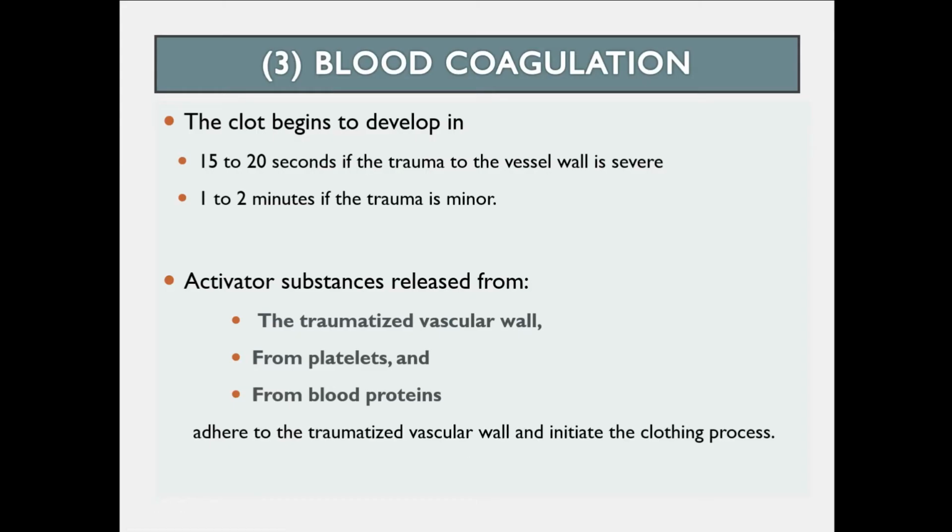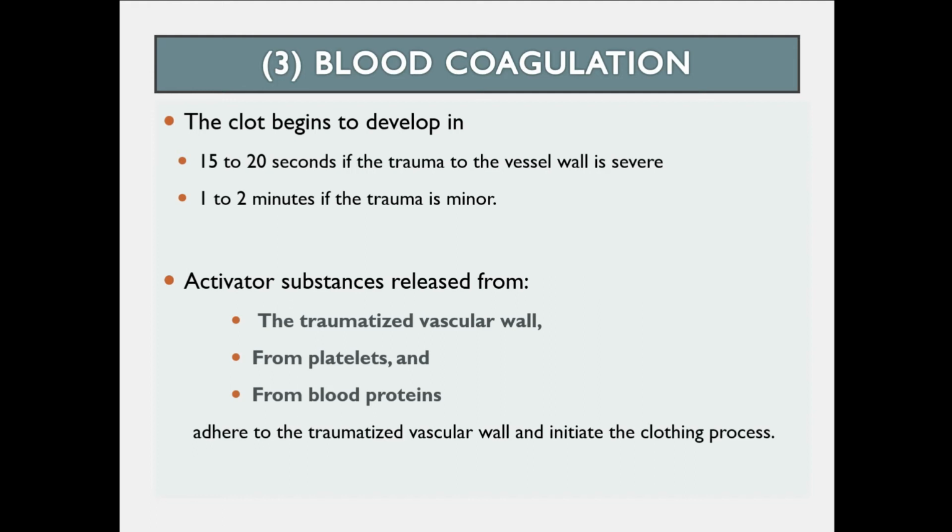Now the third step is blood coagulation. The clot begins to develop in 15 to 20 seconds if the trauma to the vessel wall is severe, and in 1 to 2 minutes if the trauma is minor. What happens? Activator substances are released from the traumatized vascular wall, as we already discussed, von Willebrand factor for example, or other substances which are also known as tissue factors.